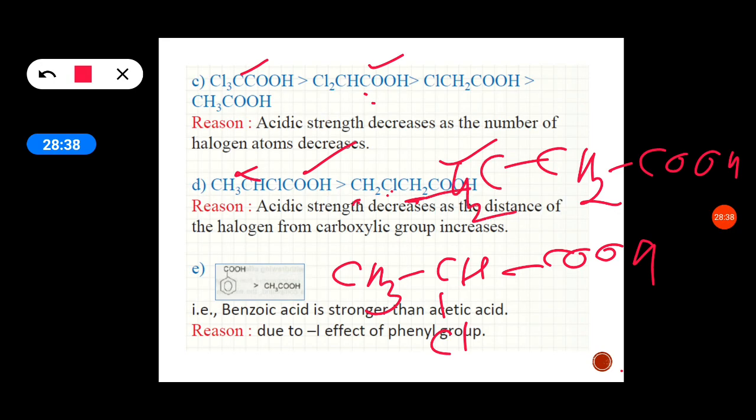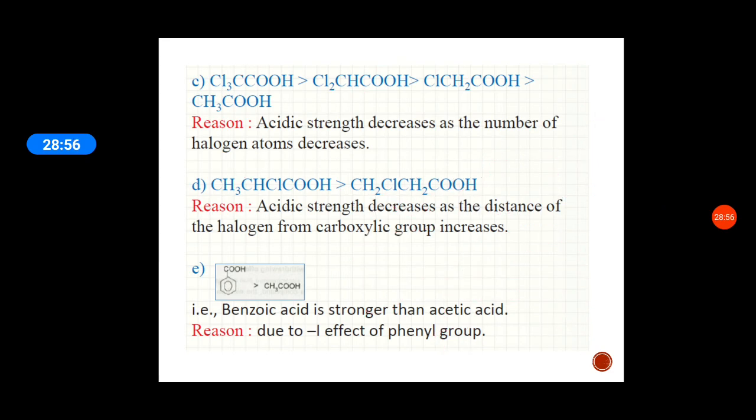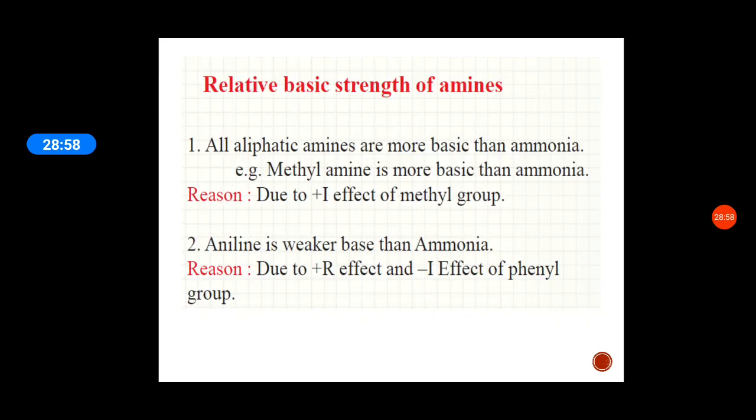So the distance between the electron withdrawing group and the polar bond increases. Here this is very near to this polar bond, so acidic strength is more, and here acidic strength is less. So like that we can give the relative strength of acids depending upon the inductive effect. Positive inductive effect decreases the acid strength, negative inductive effect increases the acid strength.